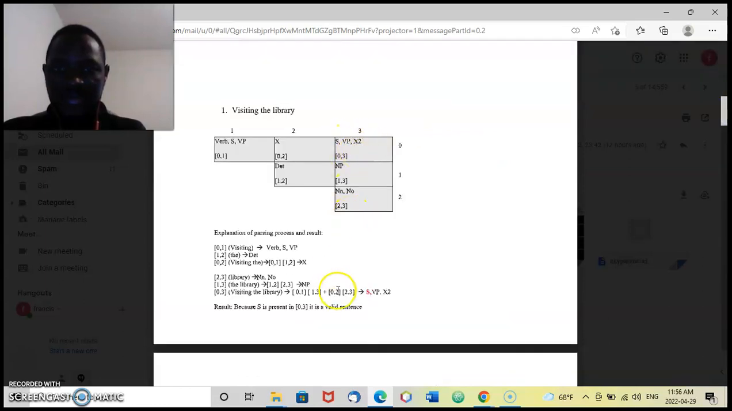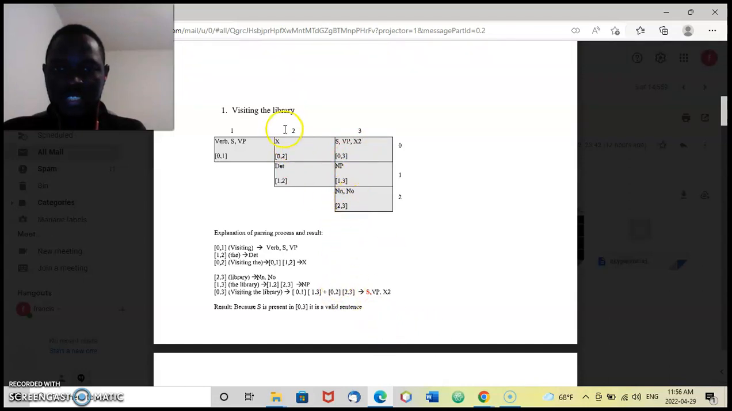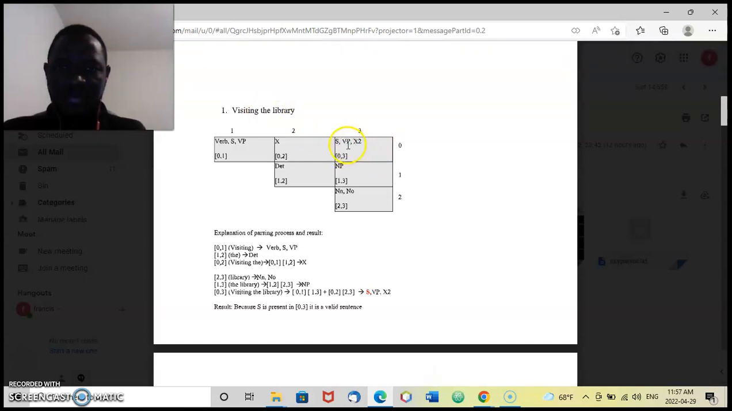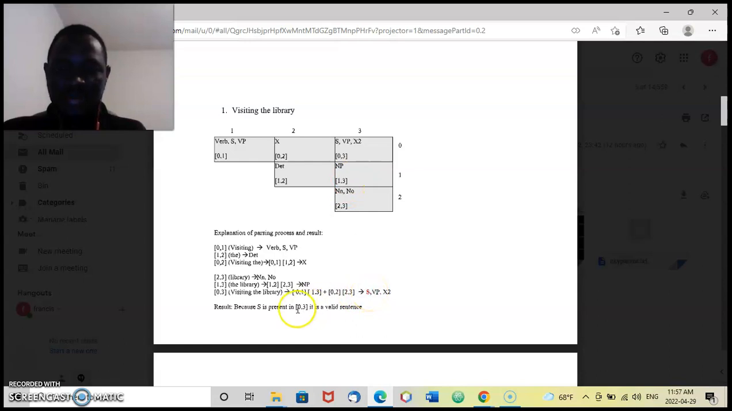Then the next one is 0 to 2 and 2 to 3. Because there's an X here, we don't consider that. Because this is the last sector in this CKY table, and it has an S, that's why I indicated it here. I used S in red color and indicated it here, because it becomes a valid parse.